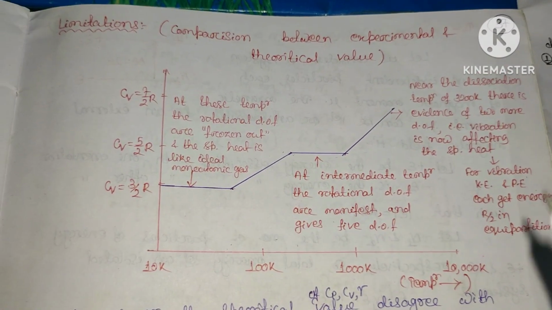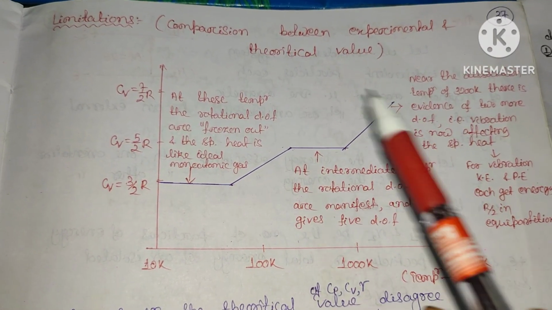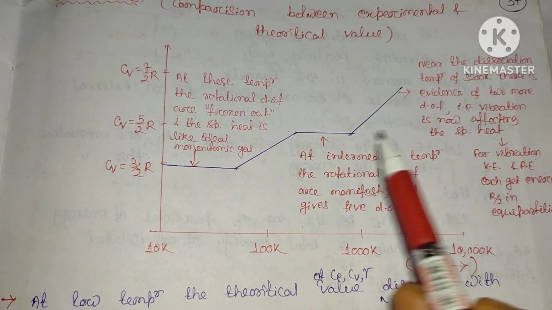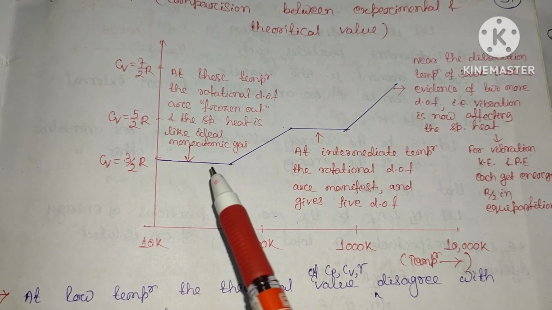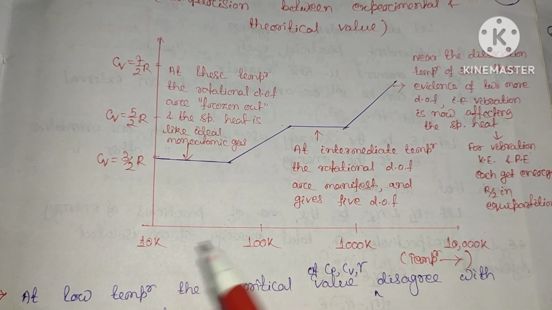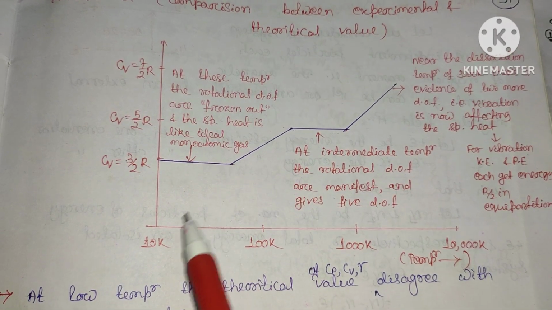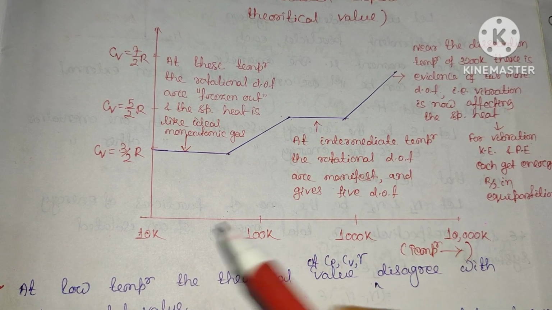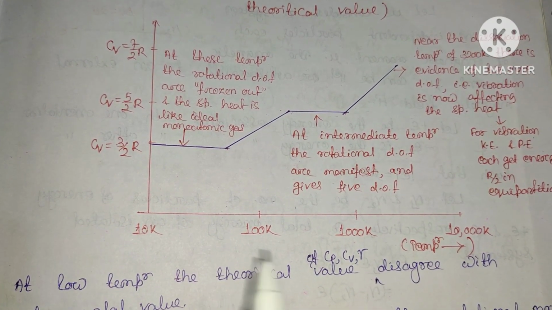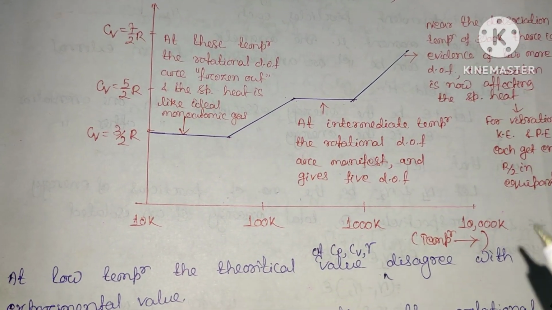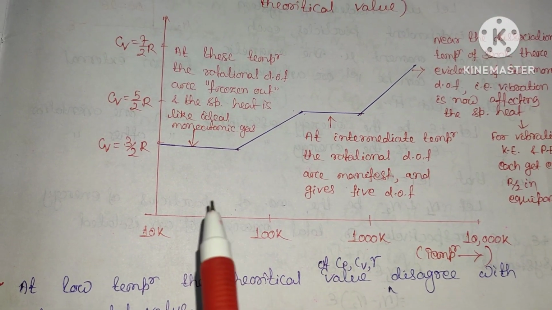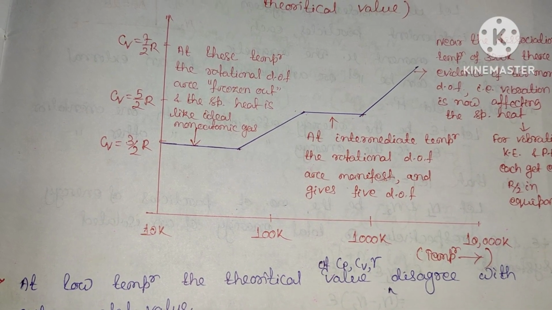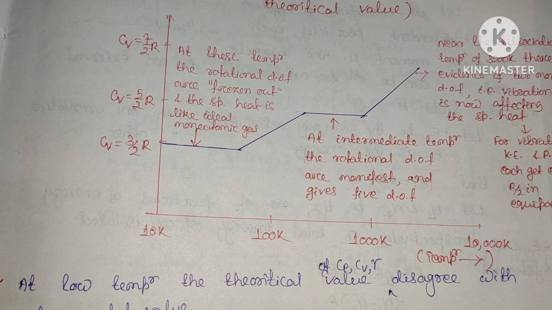Here is the limitation. If we compare the theoretical and experimental values, you can see this graph, the temperature versus Cv curve at low temperature. At low temperature, the theoretical value of Cp, Cv or gamma completely disagrees with your experimental value. Why? At low temperature, neither the rotational nor the vibrational degrees of freedom contribute. So there will be no rotational and vibrational motion.